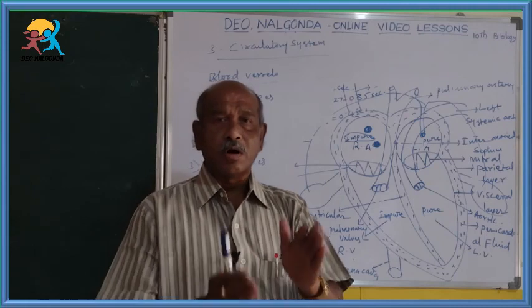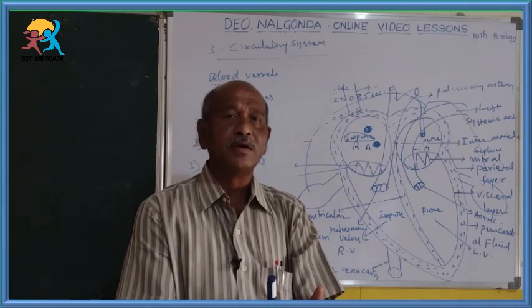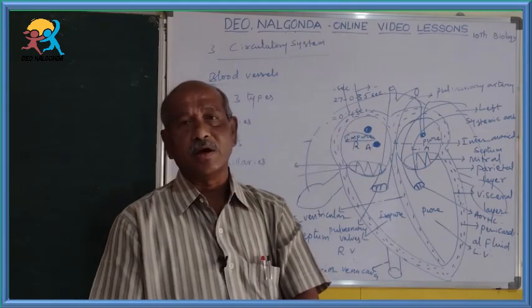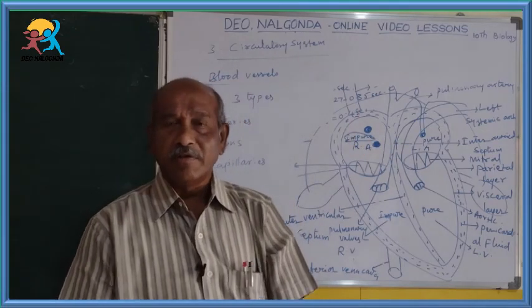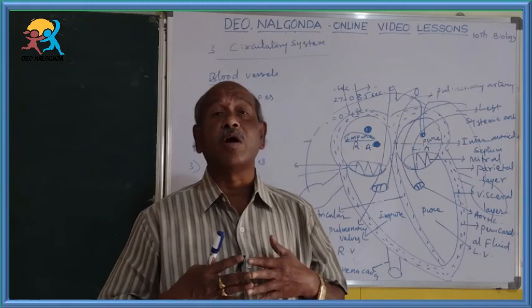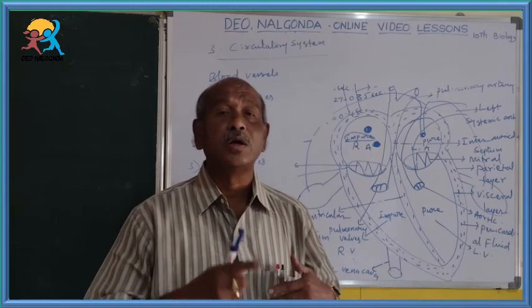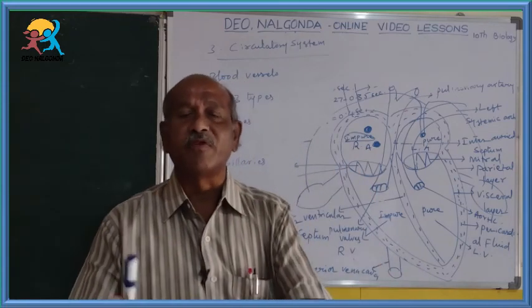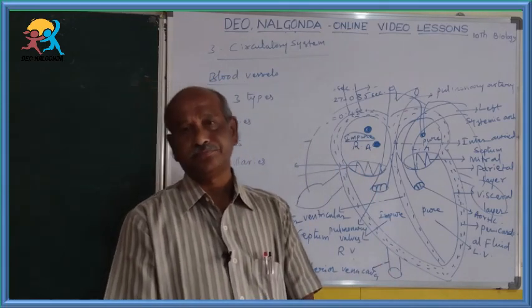Okay, arteries carry pure blood from the heart to different parts except the pulmonary artery. Veins carry impure blood from all body parts to the heart, except pulmonary veins, which carry pure blood from the lungs to the heart.